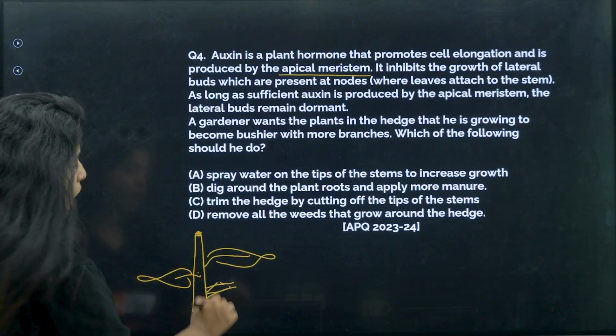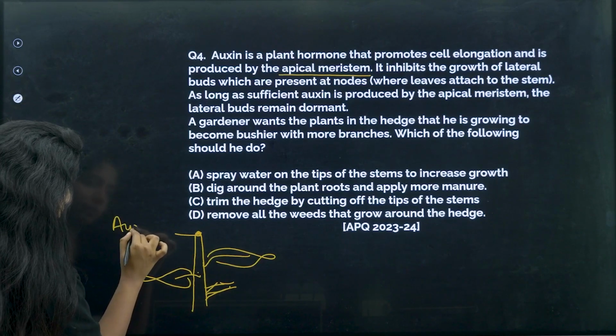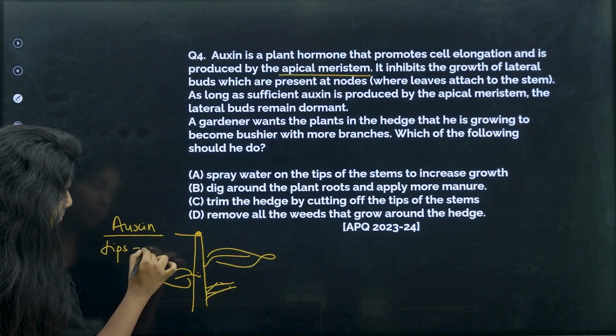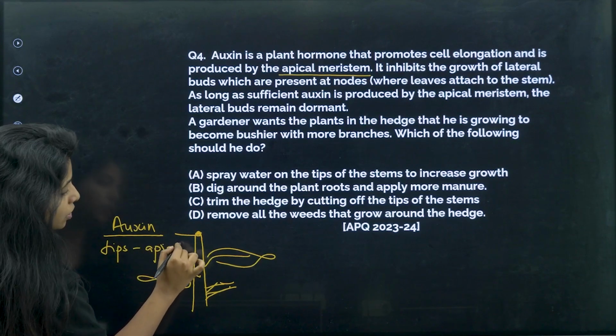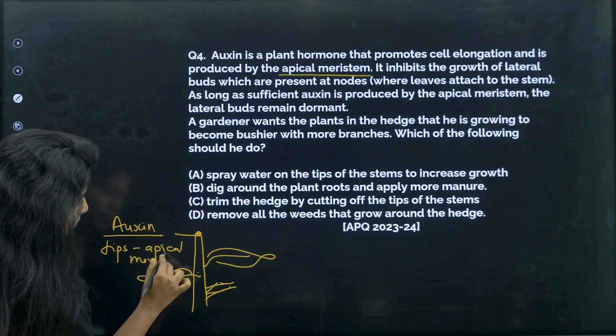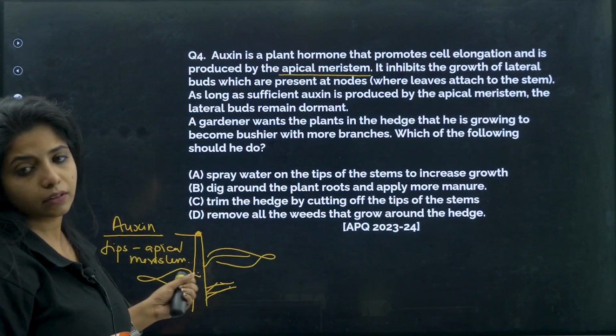So what happens is that auxin is basically found at the tips. And these tips are known as the apical region, and the cells that are present at the tip are known as the apical meristem. Okay, and it is having auxin.